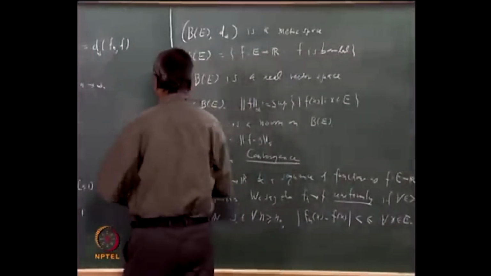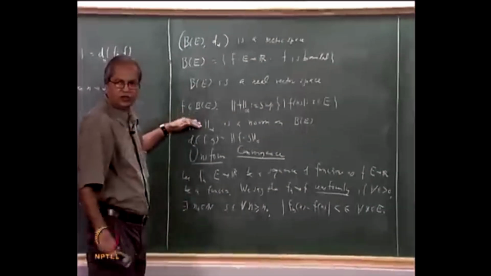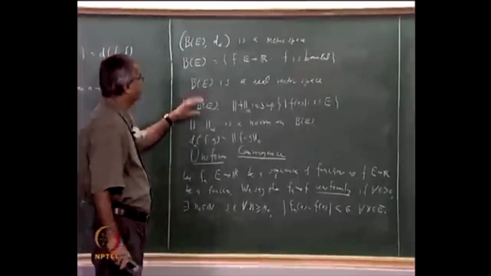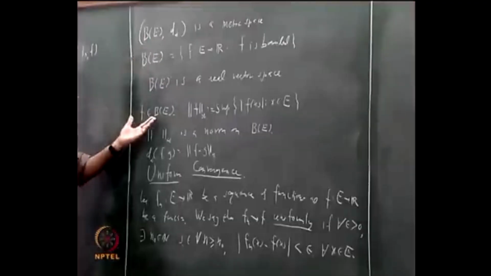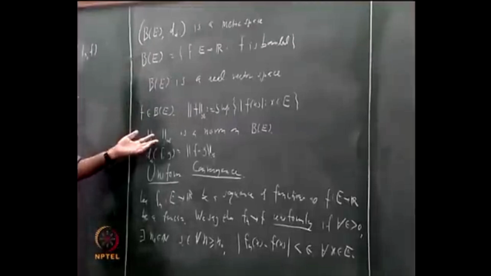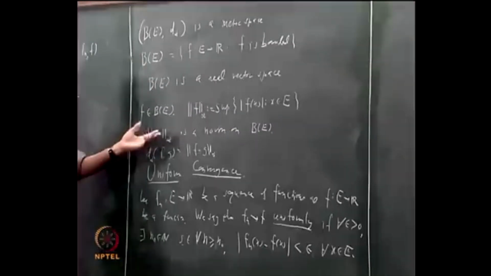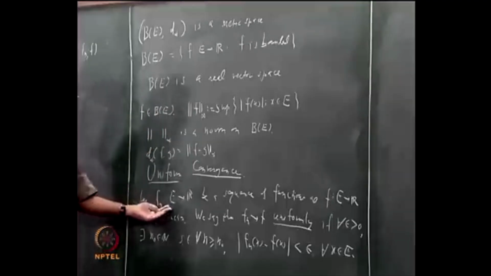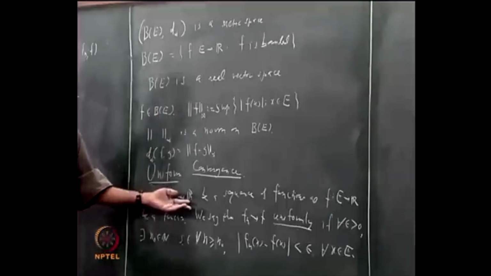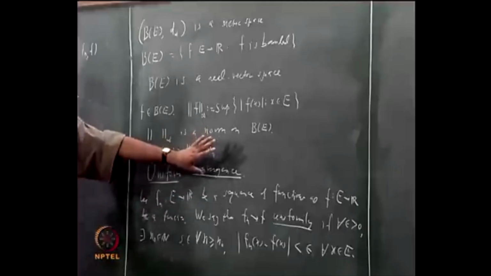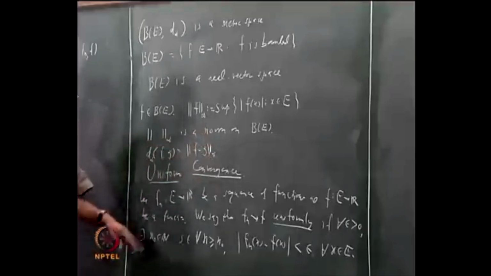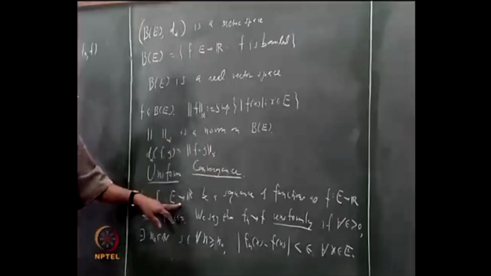Now, before going to that, in analogy of this, when will you say that a set is bounded in a metric space? In any metric space, we say that the set is bounded if its diameter is finite. So suppose you take a certain sequence fn, we will say that fn is bounded if the distance between fn and fm is bounded by some finite number. Such a sequence is called uniformly bounded.